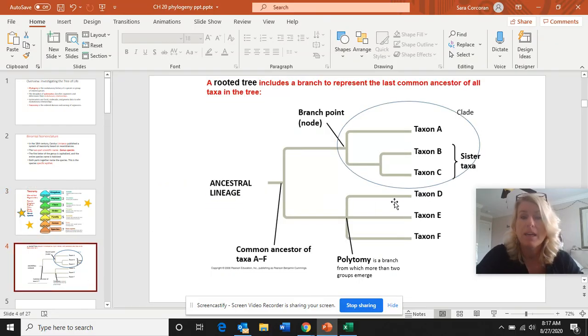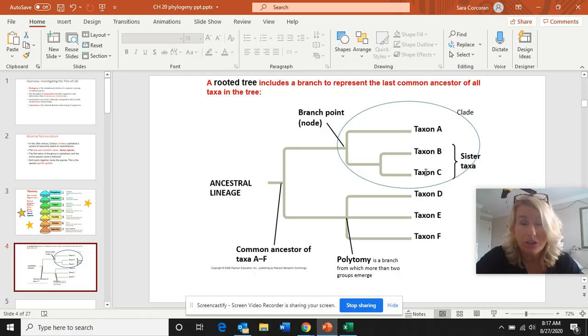We could have made viable offspring, who knows, but they wouldn't have been fertile by the biological definition of the species. So here's a picture of a phylogenetic tree with just a couple of things to point out. This would be considered a clade. All of this would be a phylogenetic tree. And we can see here some relationships between A, B, and C. Because B and C share a common ancestor, and we don't know anything about that ancestor, but because their ancestor is more recent than the ancestor to A, we can say B and C are more closely related.